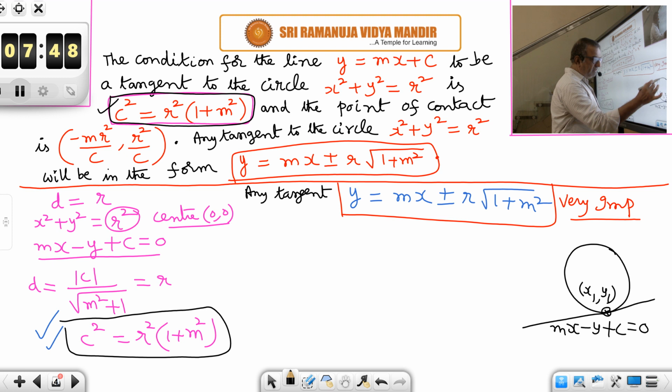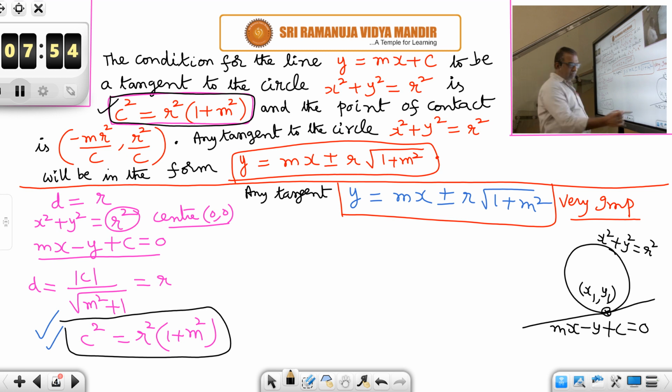This is the baby circle, x square plus y square is equal to r square. So, this line mx minus y plus c is equal to 0 is the tangent to the circle at x1 y1. But actually the tangent at x1 y1 to the baby circle is S1 equal to 0.